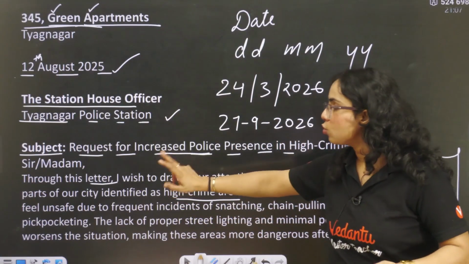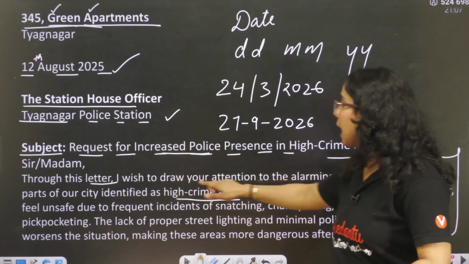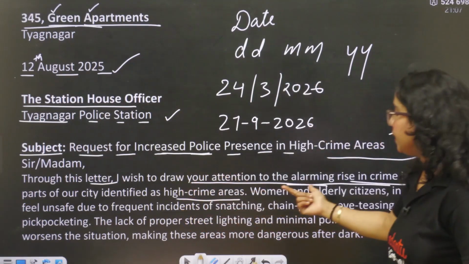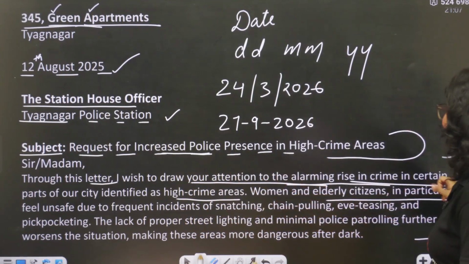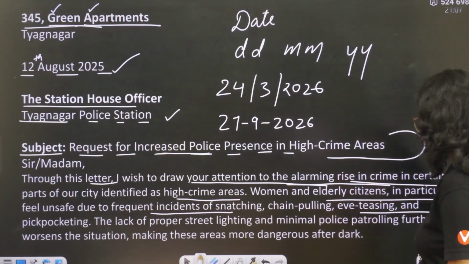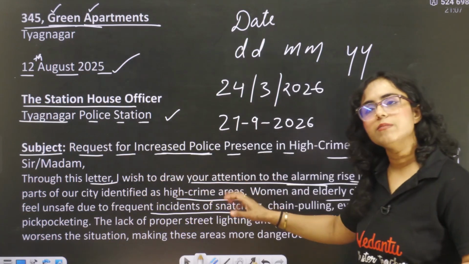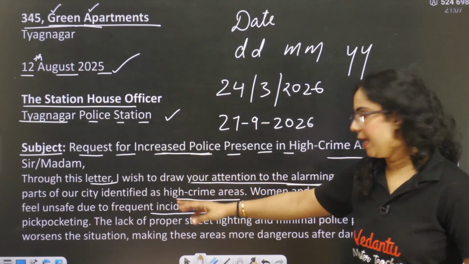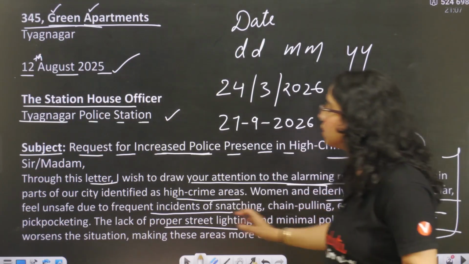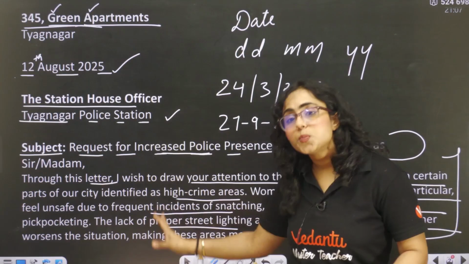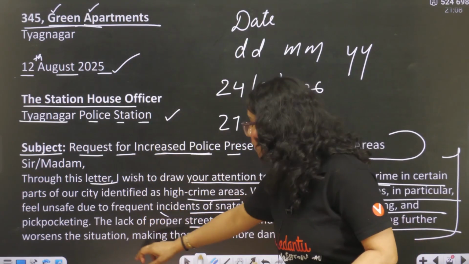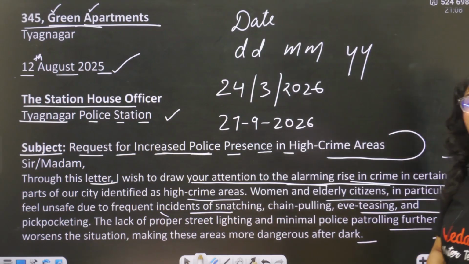So this is the introduction, that through this letter, I wish to draw your attention to the alarming rise in crime in certain parts of our city identified as high crime areas. Got it? Women and elderly citizens in particular feel unsafe due to the frequent incidents of snatching, chain pulling, eve teasing and pickpocketing. So these are all the crimes that are happening in these particular areas. The lack of proper street lighting and minimum police patrolling further worsens the situation. So she is basically explaining what is happening. This is the problem, right? Making these areas more dangerous after dark.